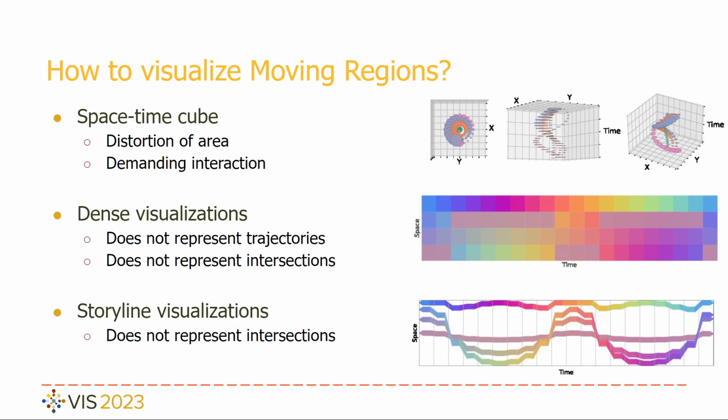However, these techniques present different drawbacks. First, the space-time cube is a 3D object on a 2D screen, and this projection can cause distortions in space and time. It also demands interaction with the cube to visualize the different points of view. The dense visualizations do not present the trajectories of individual objects and their intersections. Lastly, in storyline visualizations, the representation of distances, areas, and intersections is not straightforward.